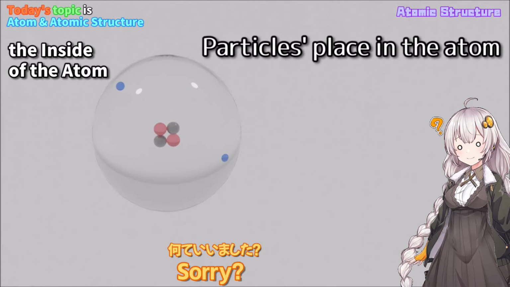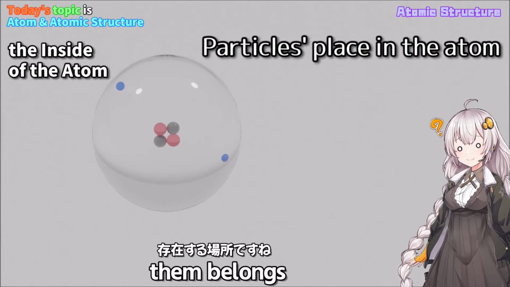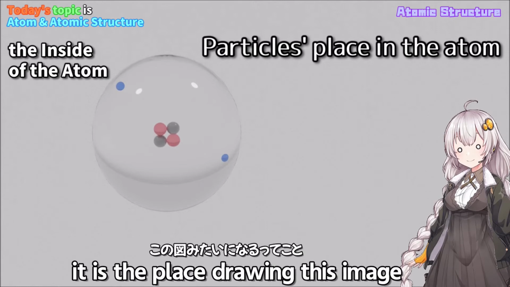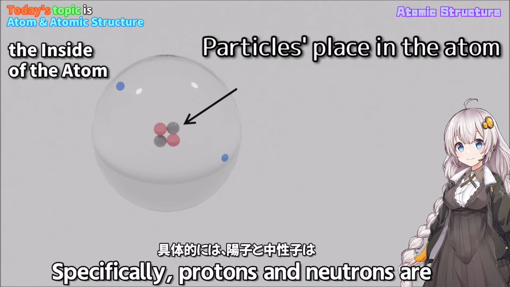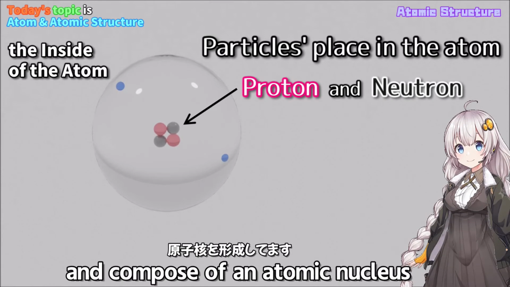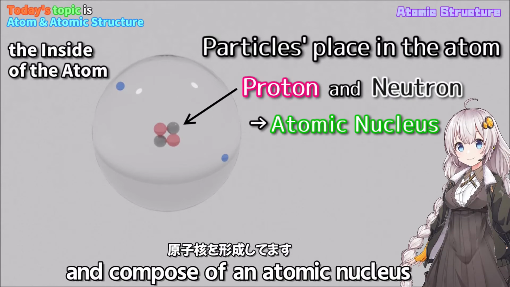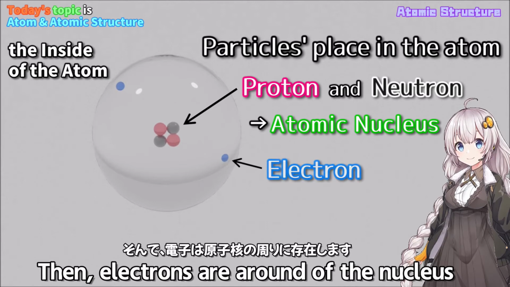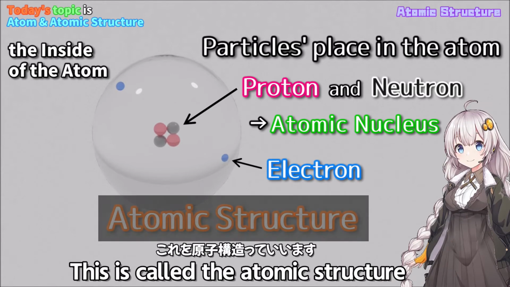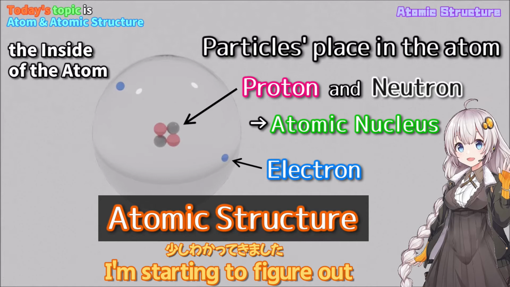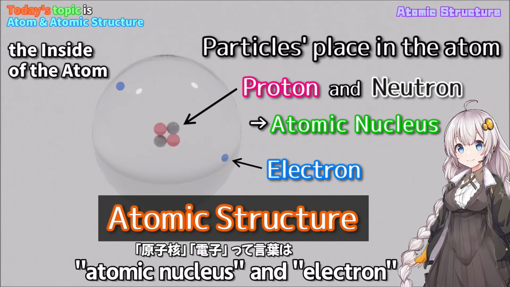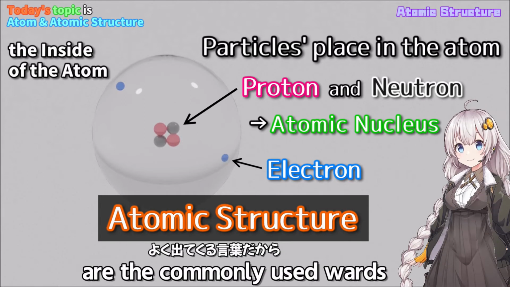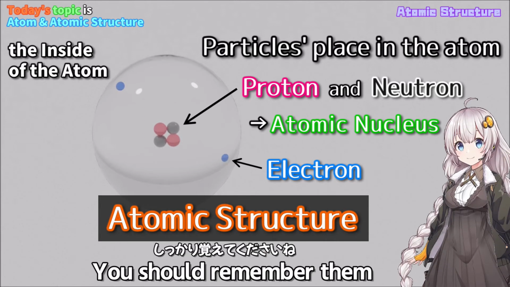And one more thing, each particle has a place where it belongs. Where? In short, it is the place drawn in this image. Specifically, protons and neutrons are at the center of the atom, and compose an atomic nucleus. Then, electrons are around the nucleus. This is called the atomic structure. I'm starting to figure it out. Since the words proton, neutron, atomic nucleus, and electron are commonly used, you should remember them.